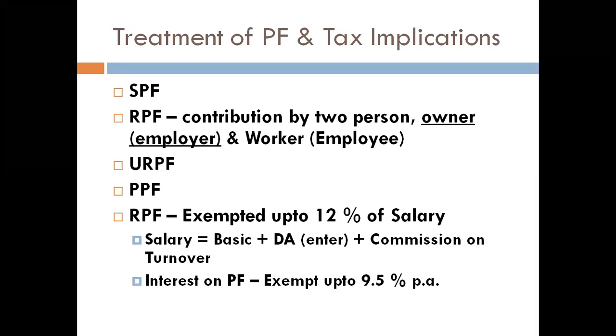Okay, now the calculation of salary for this recognized provident fund. Salary means basic pay or basic salary plus DA. DA is considered only if it enters into the service benefits, then commission on turnover. So only these three things we can call salary. And one more thing, the interest on the provident fund is exempted up to 9.5% per annum. Above that amount is taxable.